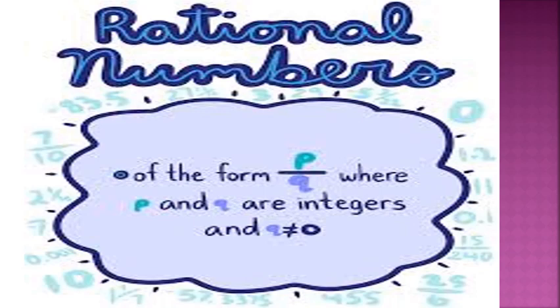Integers are 0, positive numbers and negative numbers. The only restriction is Q is not equal to 0.